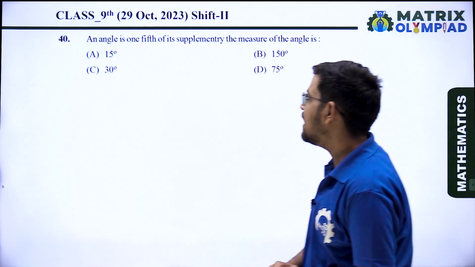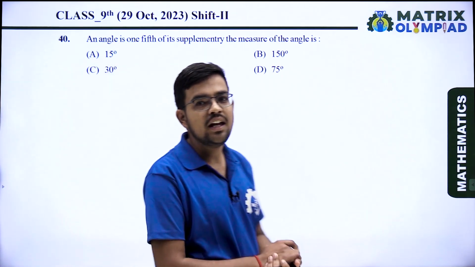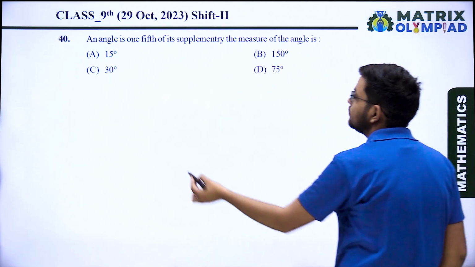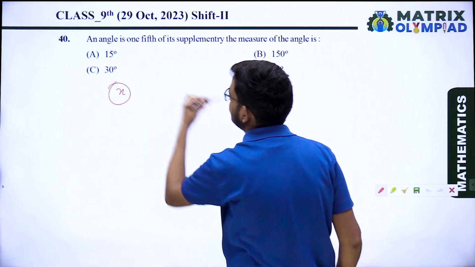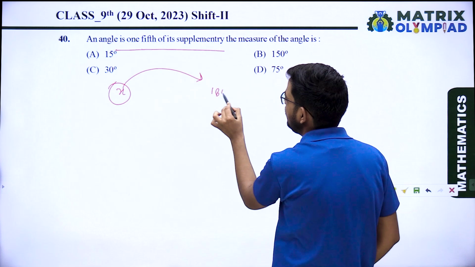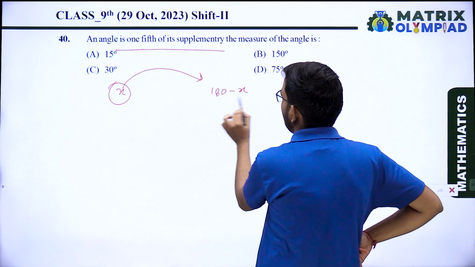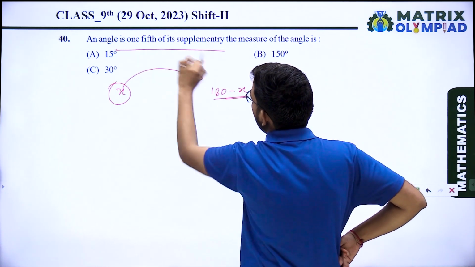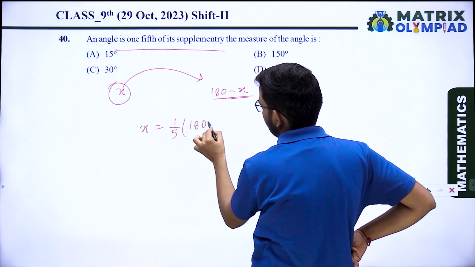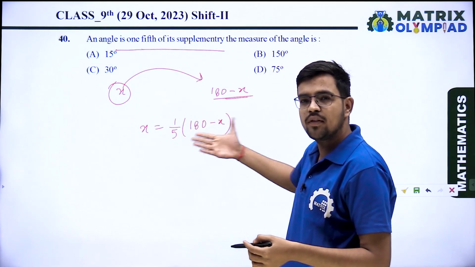Next question, an angle is 1/5 of its supplementary, then the measure of the angle is. Assume the angle is x, and it is 1/5 of its supplementary. What is the supplementary of x? That is 180 minus x. So angle x equals 1/5 of its supplementary.